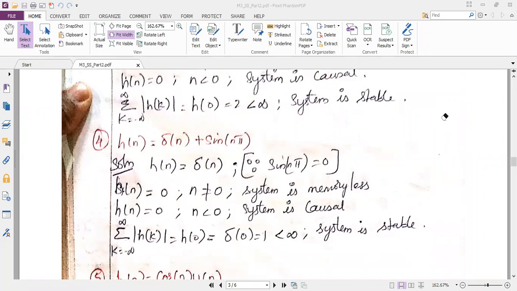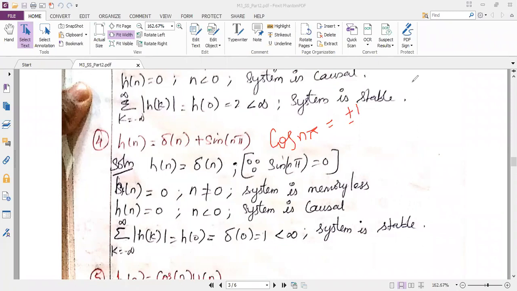Suppose it is plus cos n pi. Can anybody tell me how we do the analysis for cos n pi? Delta n plus 1? It is not delta n plus 1. We should not directly add plus 1, because cos n pi is not always equal to plus 1. It takes the values of minus 1 and plus 1.